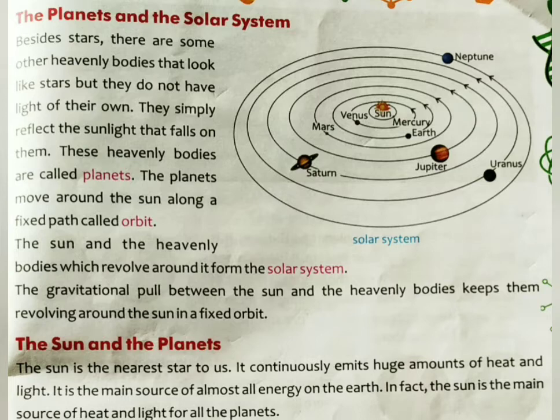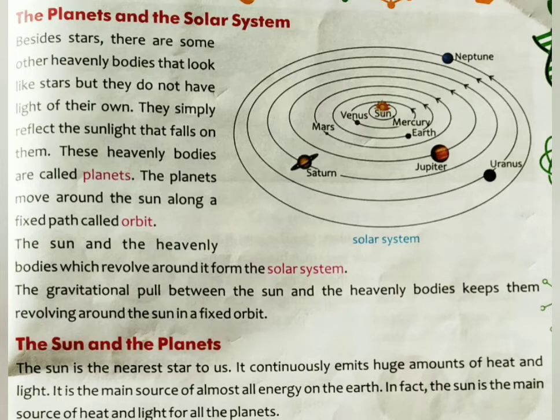So besides stars, there are some other heavenly bodies. In this picture you can see all the planets moving around the sun, known as heavenly bodies, and they look like stars, but they do not have their own light.